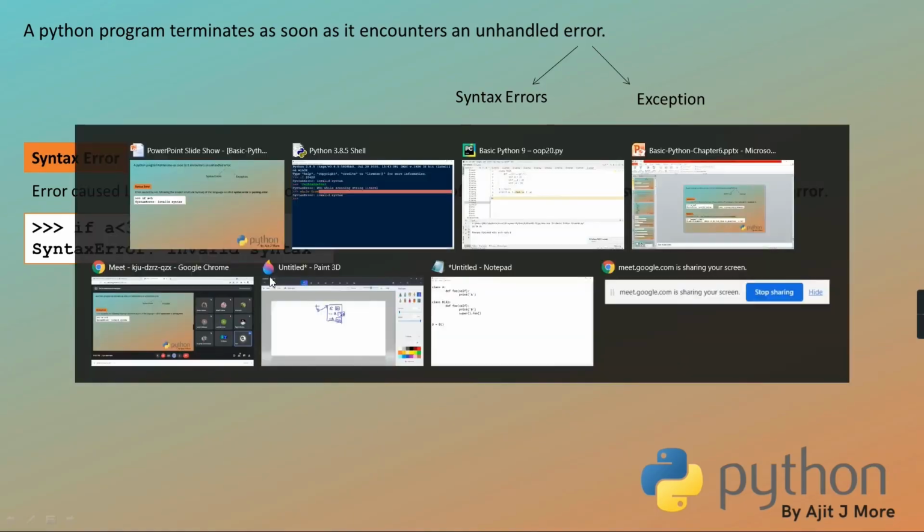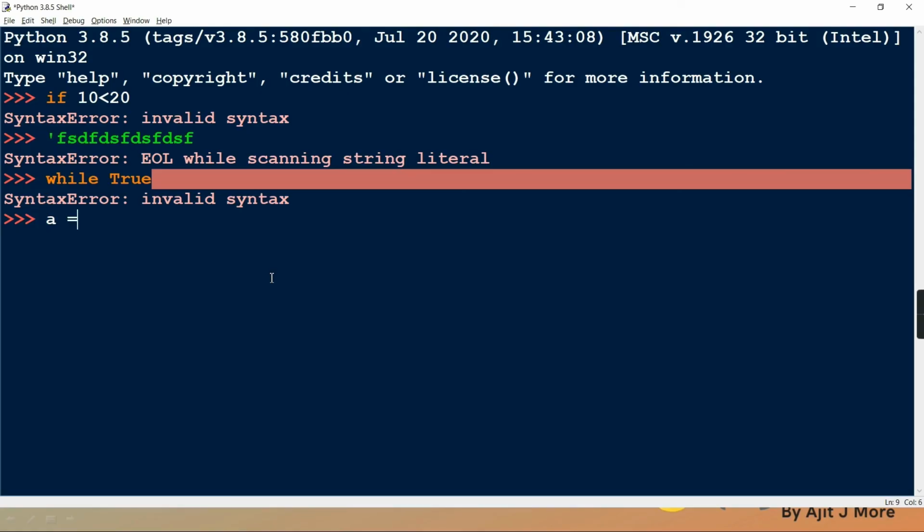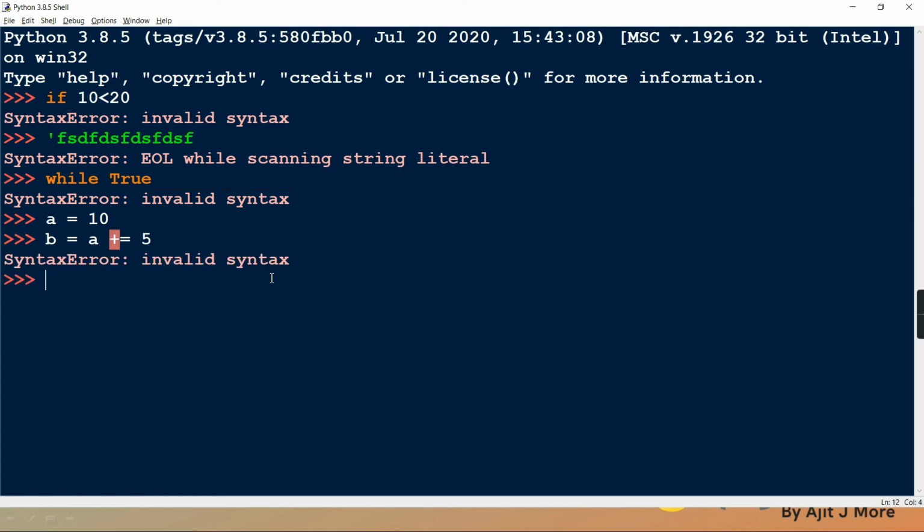Likewise, you might have seen it many times. No? Like you write A equal to 10 and then you are writing B equal to A plus equal to 5. So many times I have told you, can we do both operations at a time? Long back in chapter 1 I have told you at the time of compound assignment. Do you remember or no, guys? Is it an error? Yes. Can we do this dual operation? It's an error.